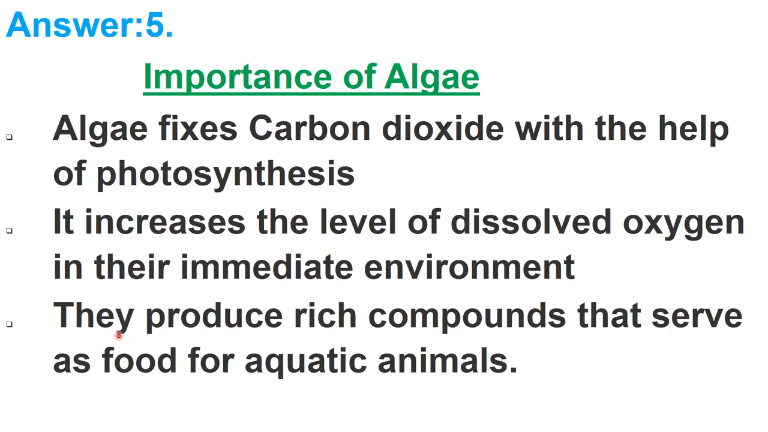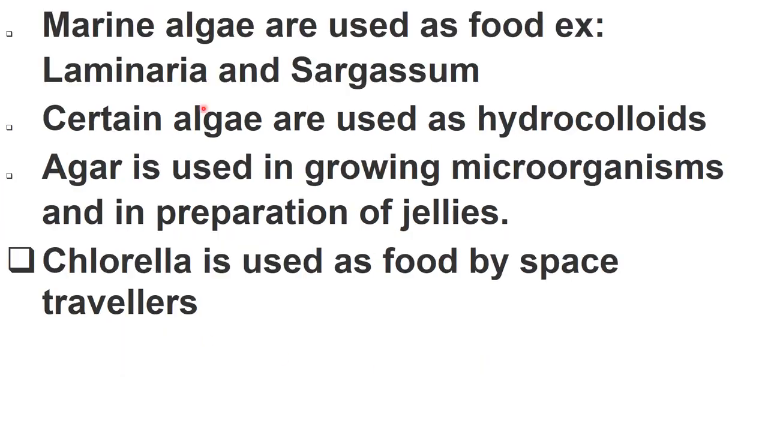Next, they produce rich compounds that serve as food for aquatic animals. So algae are the primary producers in the water bodies, and they also produce some rich compounds which act as food for other aquatic animals. Then marine algae, which are found in seas and oceans, are used as food, for example Laminaria and Sargassum. So these are edible algae, which can be eaten.